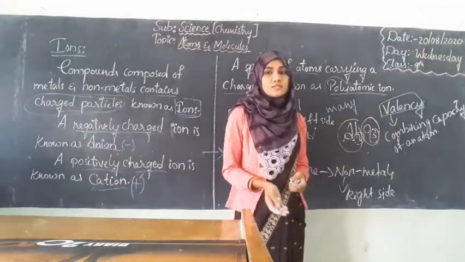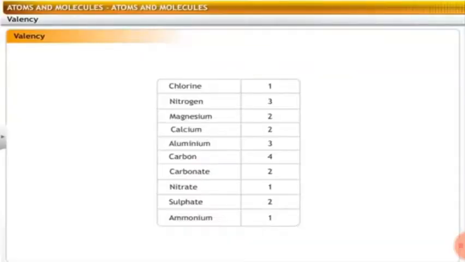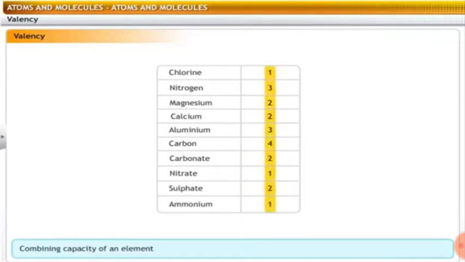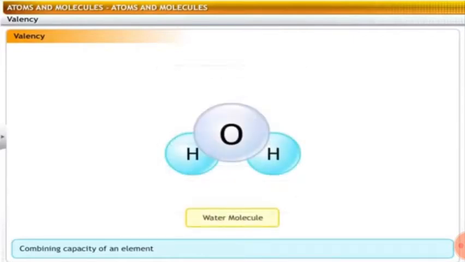We shall have a look at this. We know that atoms of an element combine to form a compound. Every atom has a specific combining capacity. This combining capacity of an element is known as valency. For example, consider a water molecule.